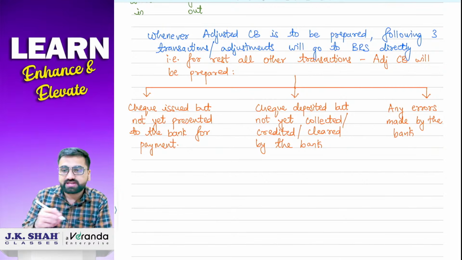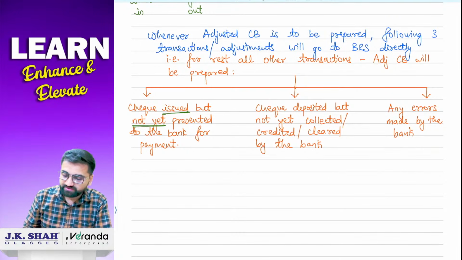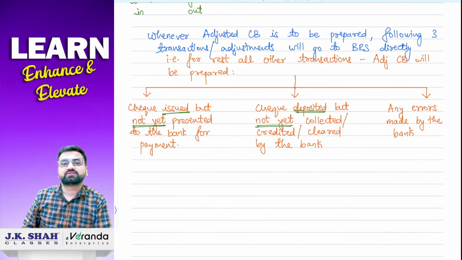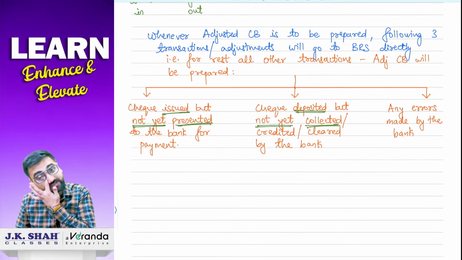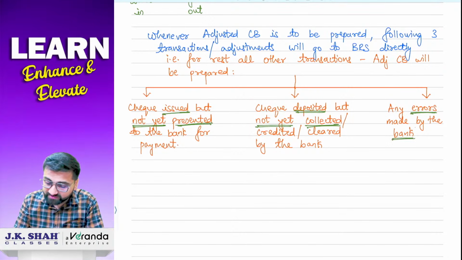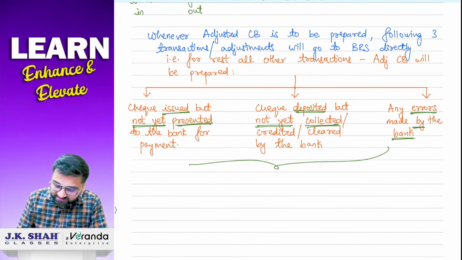Very first transaction जो directly BRS में जाएगा वो कौन सा है? Check issued but not yet presented to the bank for payment. Then next is check deposited but not yet cleared, or you can say collected or credited. And then the third one is what? Any errors made by the bank. Errors किन्होंने किया है? बैंक ने किया है. So ये केस में ये जो तीन ट्रांजैक्शन है will go to BRS directly.